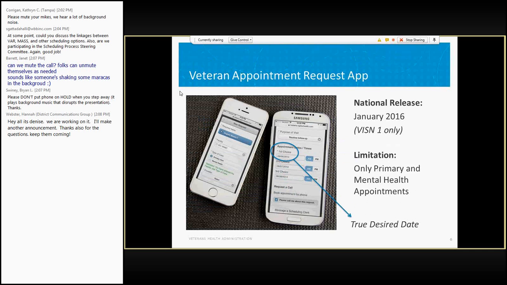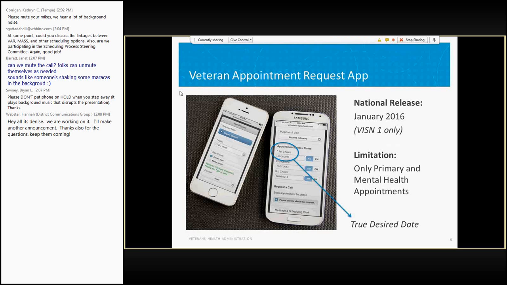So what are we doing with this app, this Veteran Appointment Request app? How is it getting put out into the field? The app, and you'll see this later when Dr. Bent talks about the field test that has been completed already. We have now made some adjustments and enhancements to it, and we intend to get this app into all of Vision 1 during the month of January.